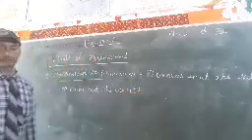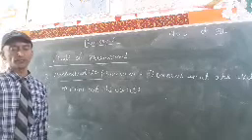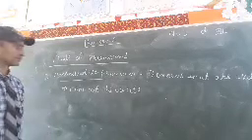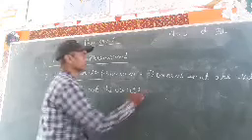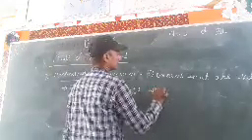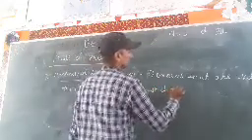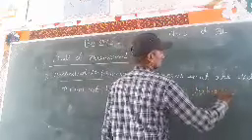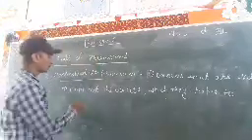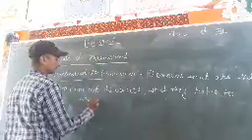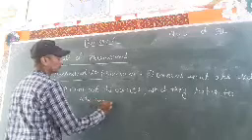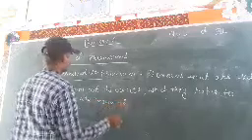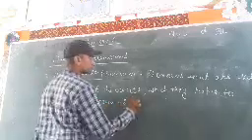Pronouns that are used to point out the objects which they refer to are known as demonstrative pronouns.